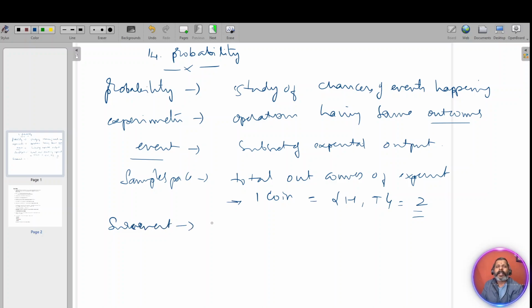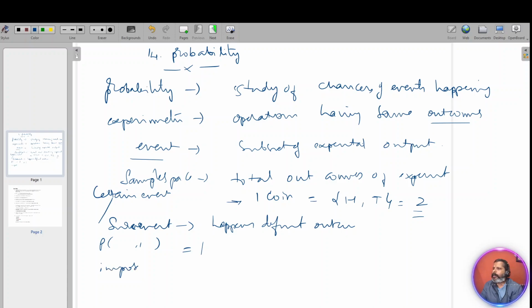Okay. Then after the sample space, what is a sure event? It means an event which happens definitely, a definite outcome. Event which definitely happens is a sure event. For example, when we roll a die, we definitely get one outcome. That's a sure event. That means the probability of a sure event will always be 1. This is also called a certain event. Certain or sure event, both are the same.